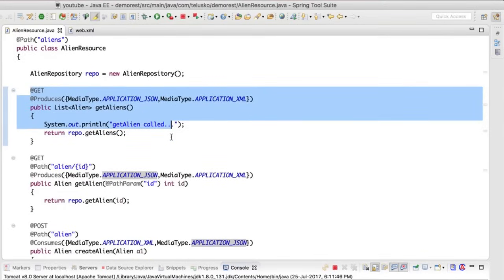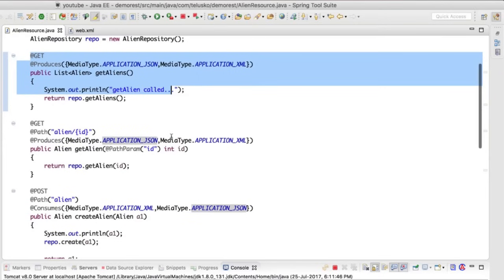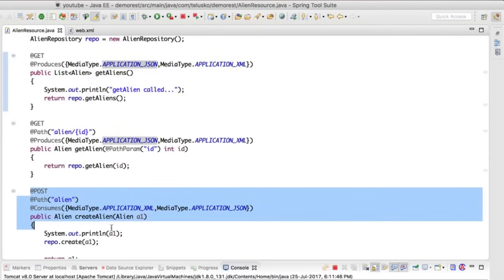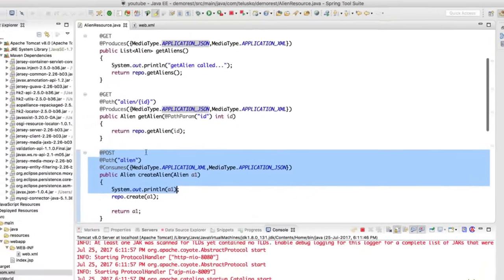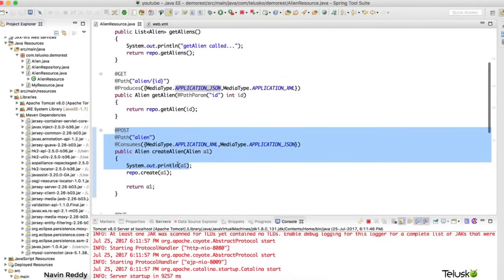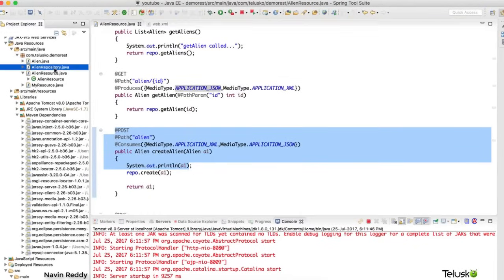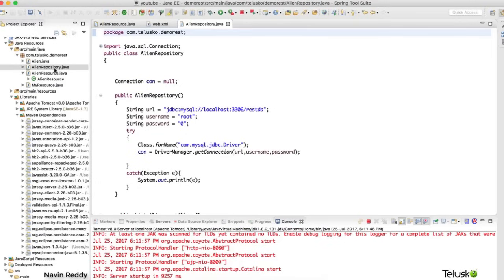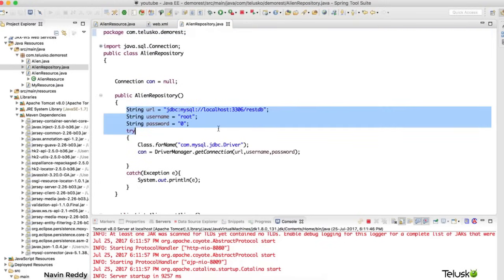Now we also need a post request. Where is that? Here's a post request. Let's say you want to create a new alien. In fact, what we have also done is we have connected this with a database, right? So if you create a new alien, that alien will be stored in the database. And to do that, we have used a repository here. And in this, we have done all the configuration.